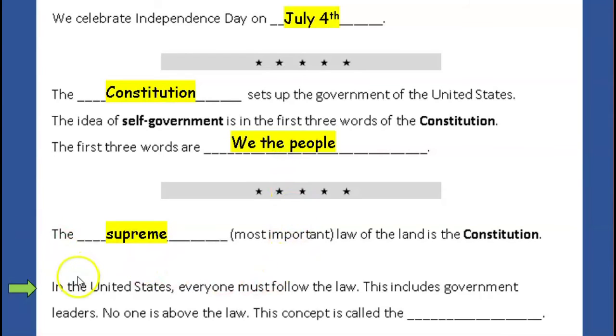Look at your paper. In the United States, everyone must follow the law. This includes government leaders. No one is above the law. This concept, or idea, is called the rule of law. Say rule of law. Pause the video and write rule of law.